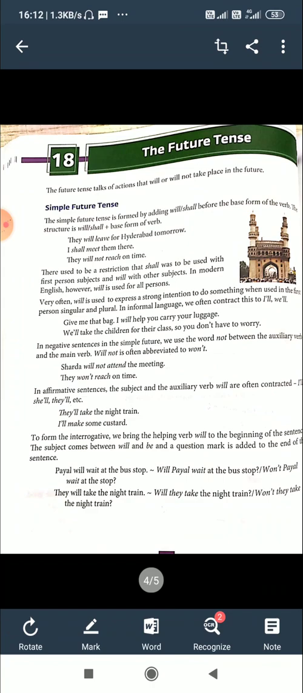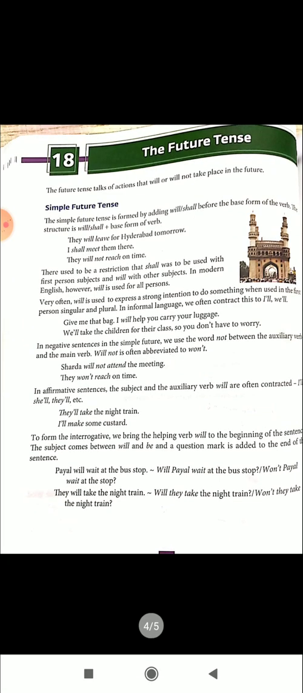It is better to use: Sharada won't attend the meeting. They won't reach on time. Won't reach on time is will not reach on time. Will not is contracted to won't. So in modern English we use this contracted form of will not.